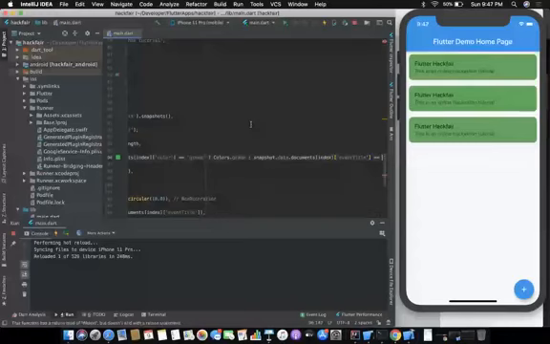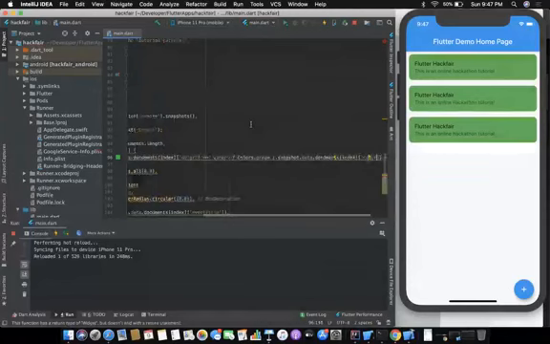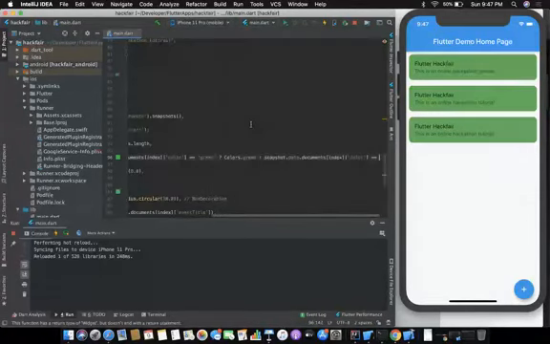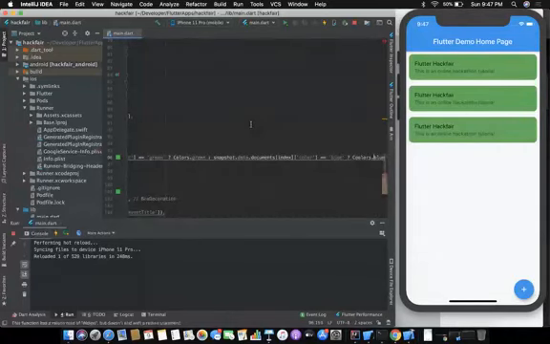If it's blue, then blue. Otherwise, colors dot brown.